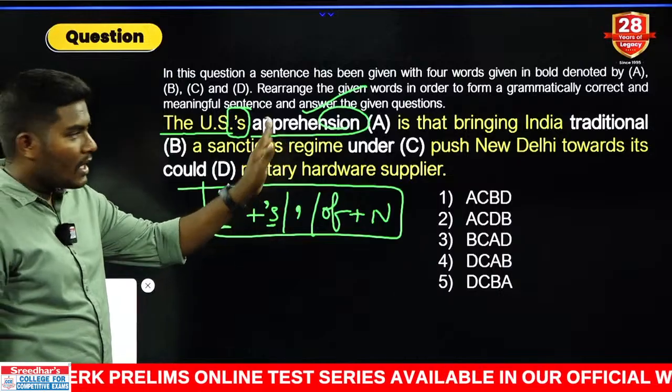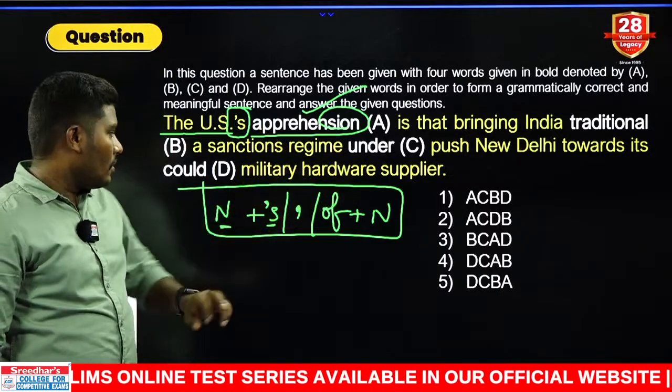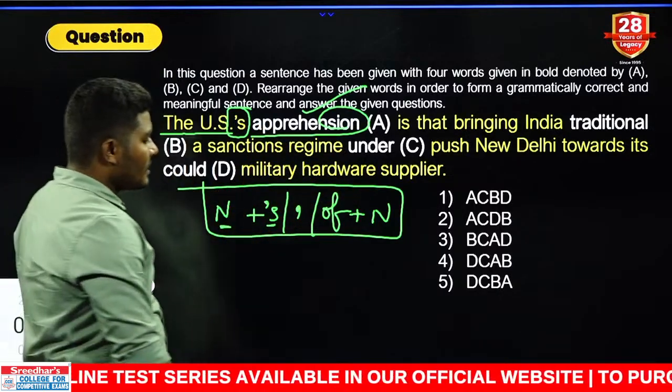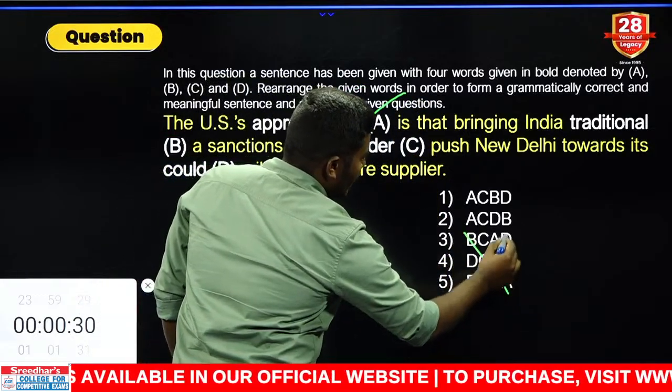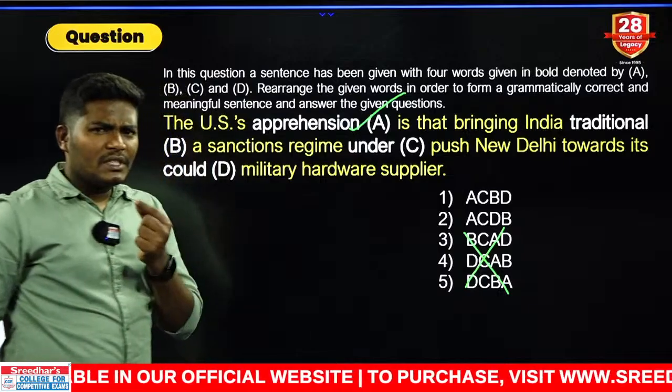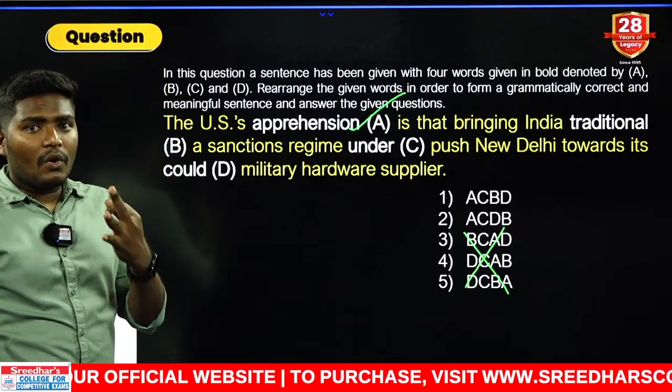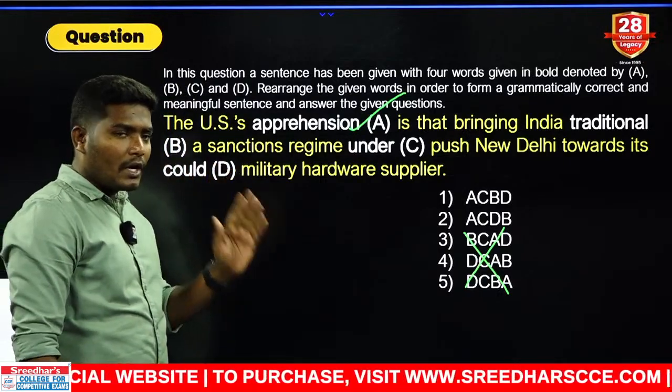Traditional is an adjective, not a noun. Under is not a noun. Could is not a noun. So what is the only noun we have? A. That means A is fixed in its position. That means we can immediately eliminate 3 options. If you know the simple rule, we have eliminated 3 options. Just understand the importance of that.